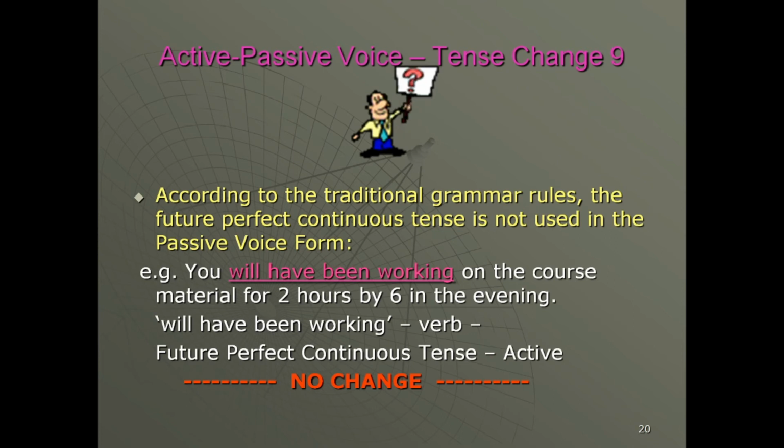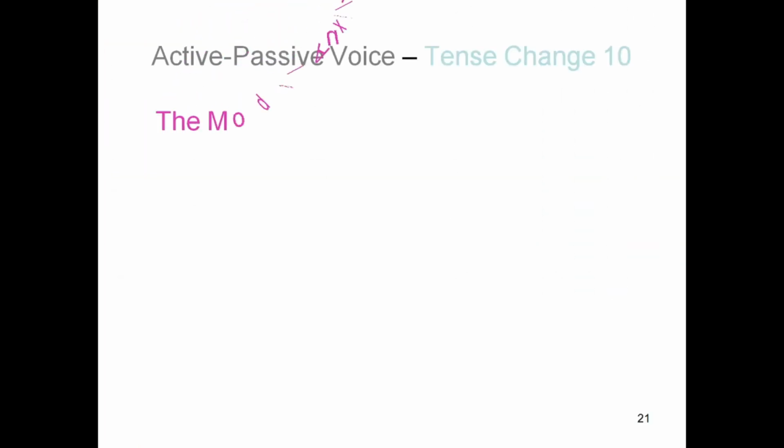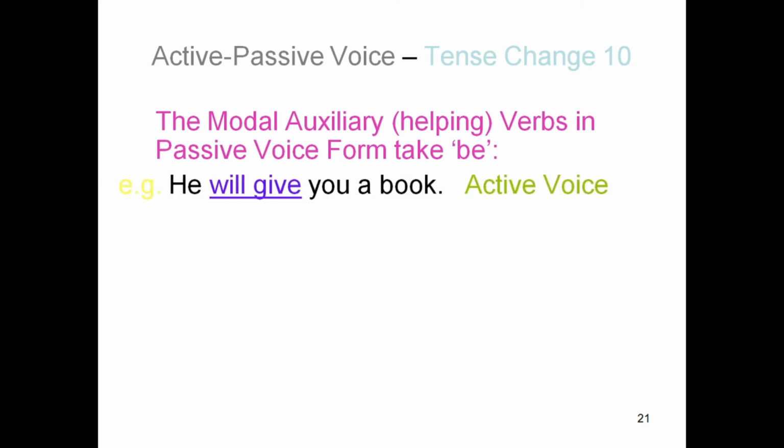Example, you will have been working on the course material for 2 hours by 6 in the evening. Will have been working, verb future continuous tense, active, no change.